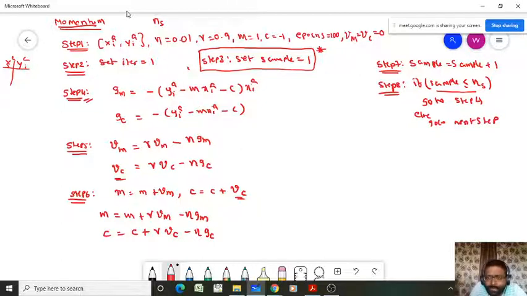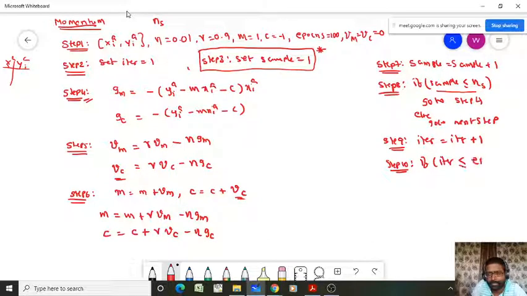So now the next step is step 9. Here we have to update the iteration: iter equals iter plus 1. And in step 10, you have to check your iterations. If the current iteration is less than or equal to the total number of epochs that you initialized in the first step, that means the maximum number of iterations we initialized has not been reached.